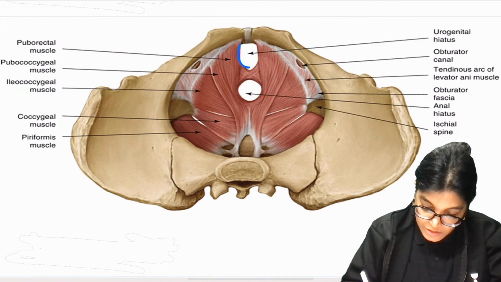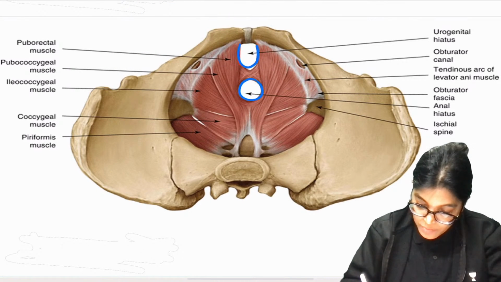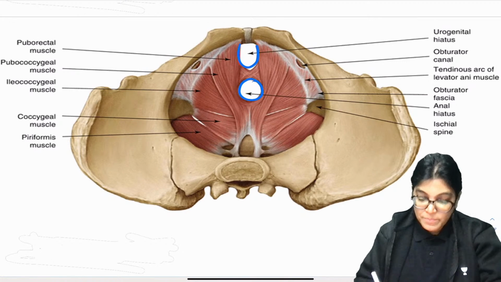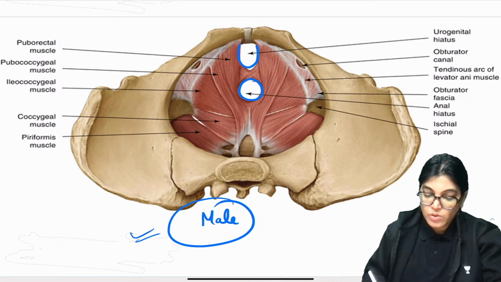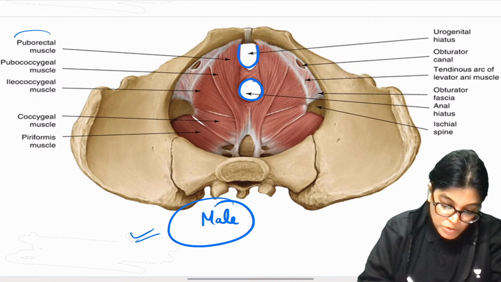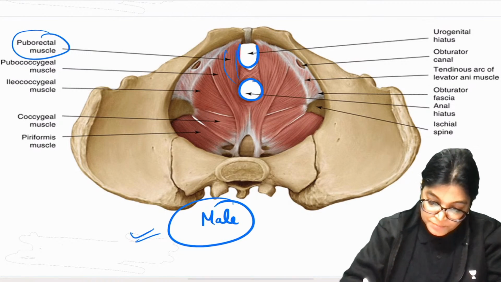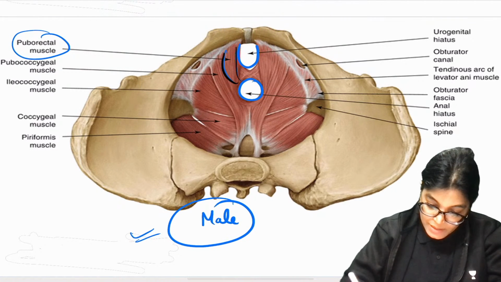This opening is called the urogenital sinus, and this other opening is the anal hiatus. This is the case of a male. In case of a female, there is a vaginal orifice also. And the parts: we have the puborectal muscle as its part.